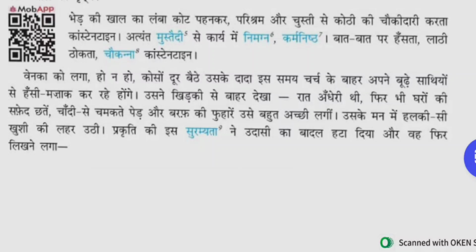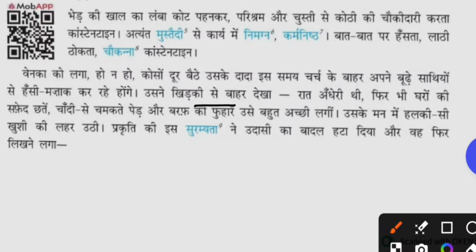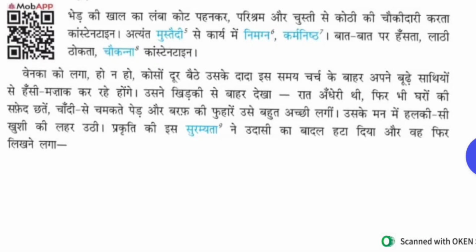उसने खिड़की से बाहर देखा. He saw the outside view from the window. So what he saw, we have to read. So निर्देशक चिन्ह is given here. रात अंधेरी थी. So it was a dark night.